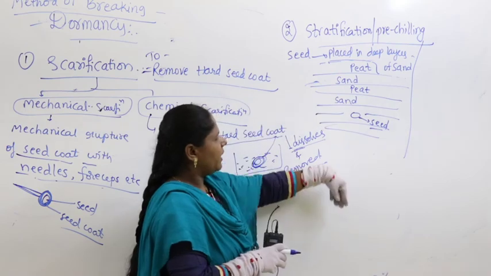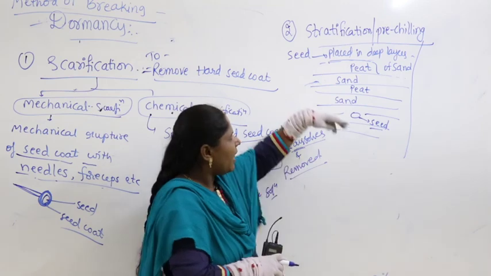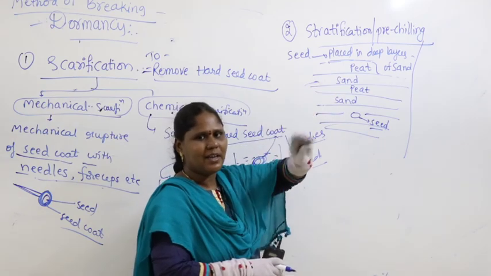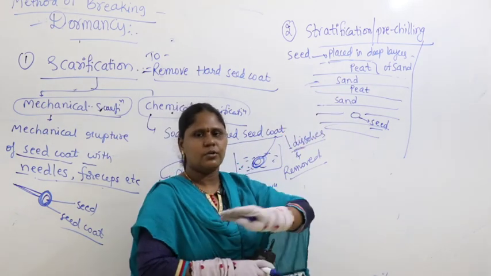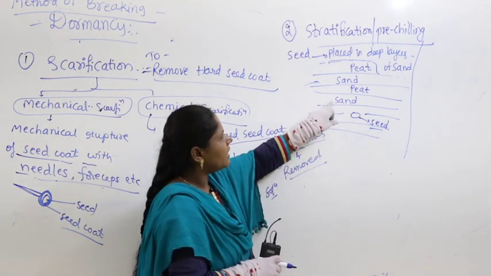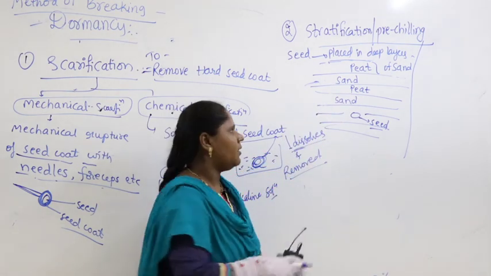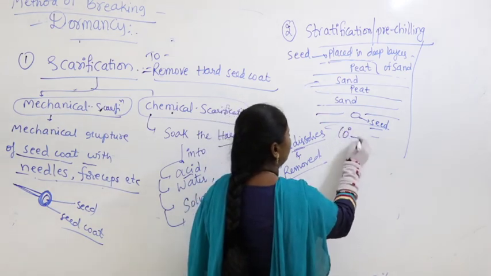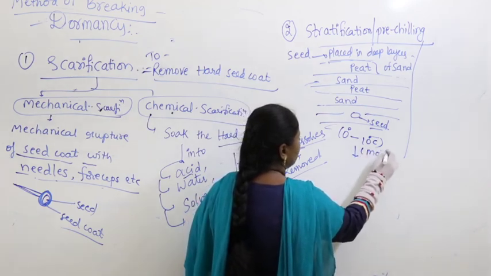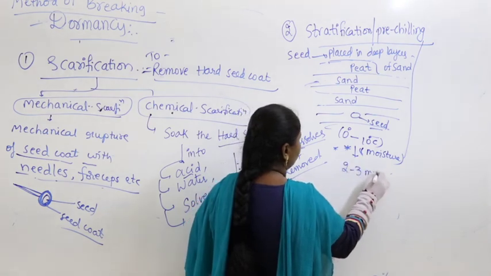We go to the deeper layers of the sand, put the seed somewhere in the depth, and add a layer of sand, again a layer of peat, alternate layers of sand and peat. Using that, you cover the seed with many layers, and try to maintain the temperature at 0 to 10 degrees centigrade with some moisture. The seed gets exposed to moisture and is kept for 2 to 3 months.